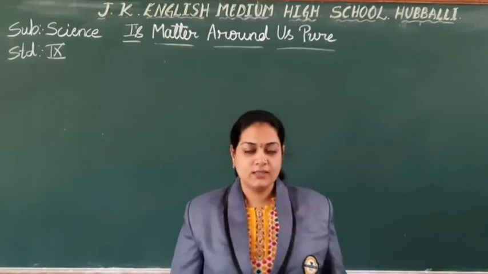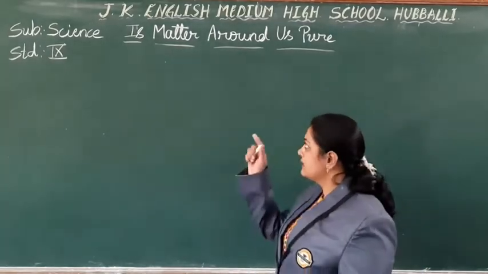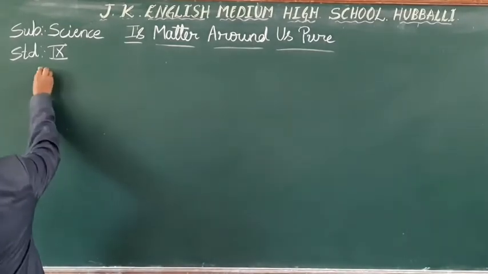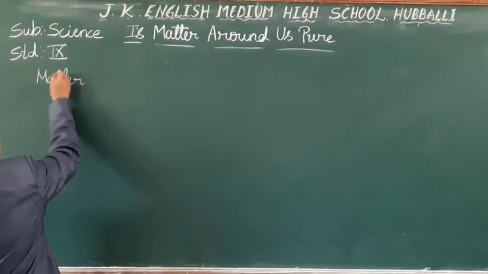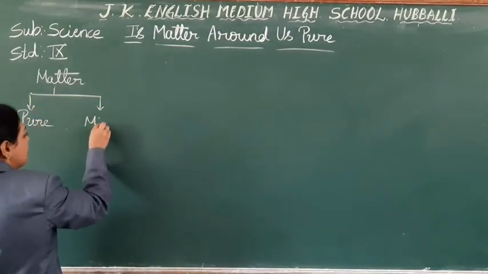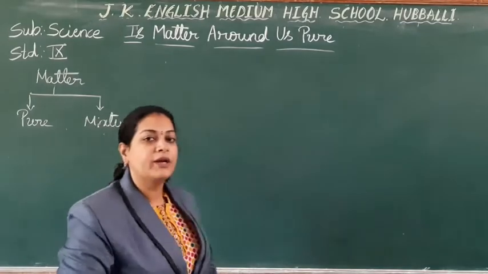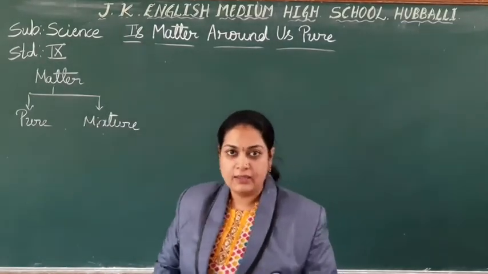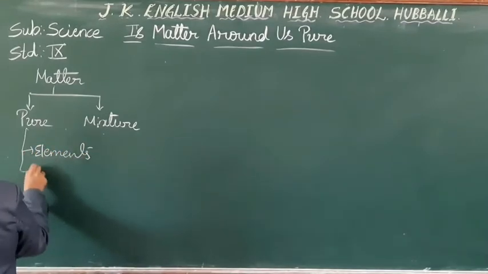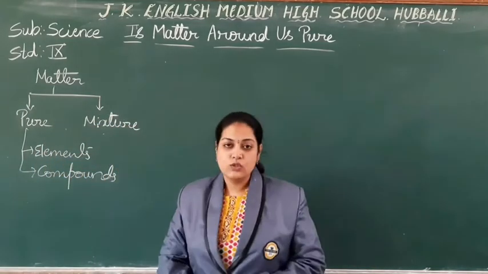Very good morning, students. We have started with our 9th standard science, that is chemistry chapter. Is matter around us pure? In this chapter we have discussed that matter can be of pure substance as well as mixture. Pure substance is nothing but which are all made up of only one kind of atoms. So those can be elements or maybe compounds. Right, students? So this we discussed.